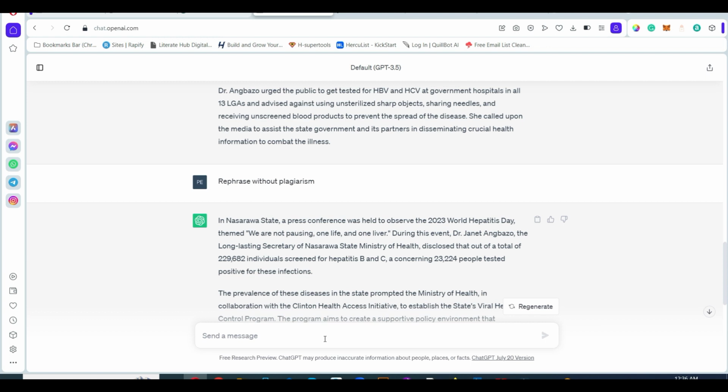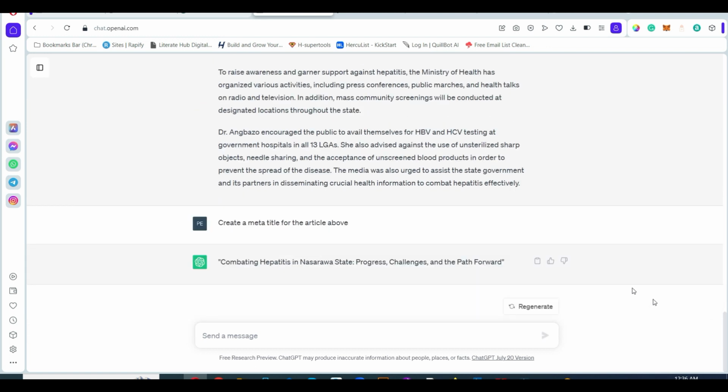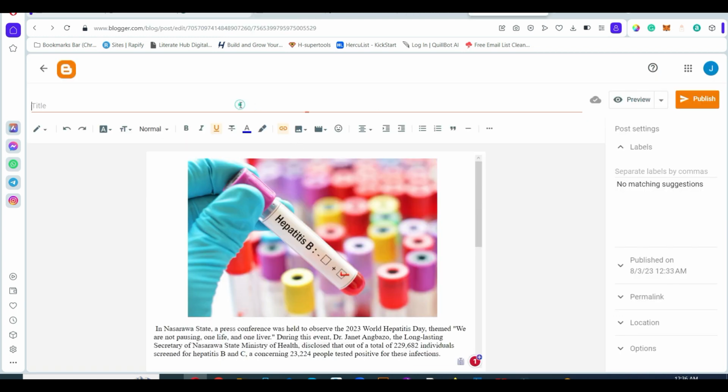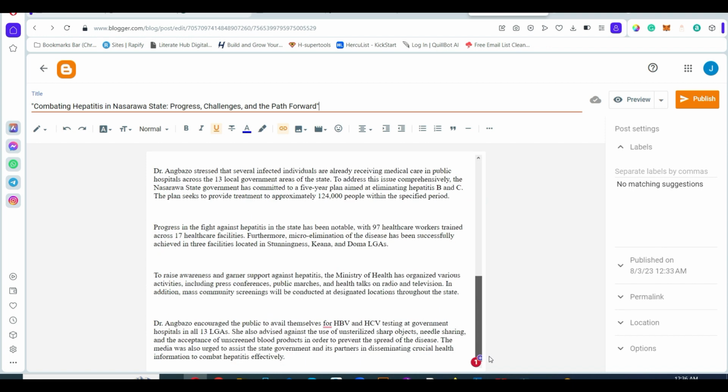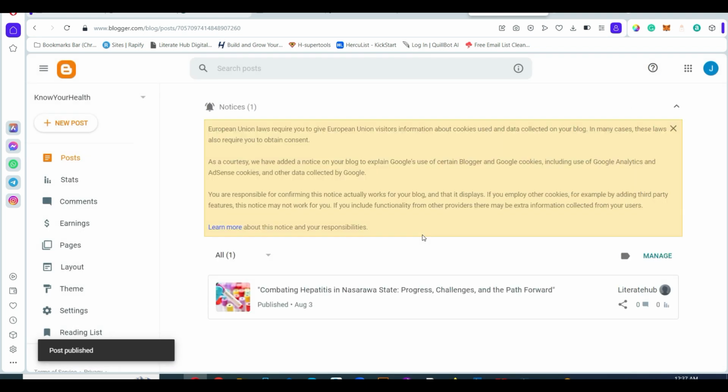Now we can tell ChatGPT to create a meta title for the article above. Now to create a simple meta title that we can use. Good one. This is beautiful. Now go back to your blog, paste this as your title. Then nothing much to do here, and then click on what? Publish. Remember, now we publish a post already.